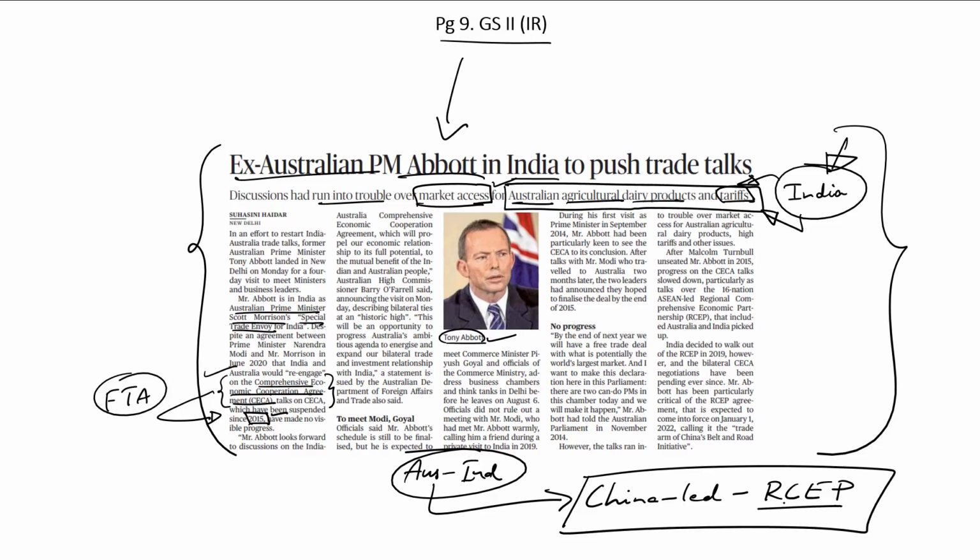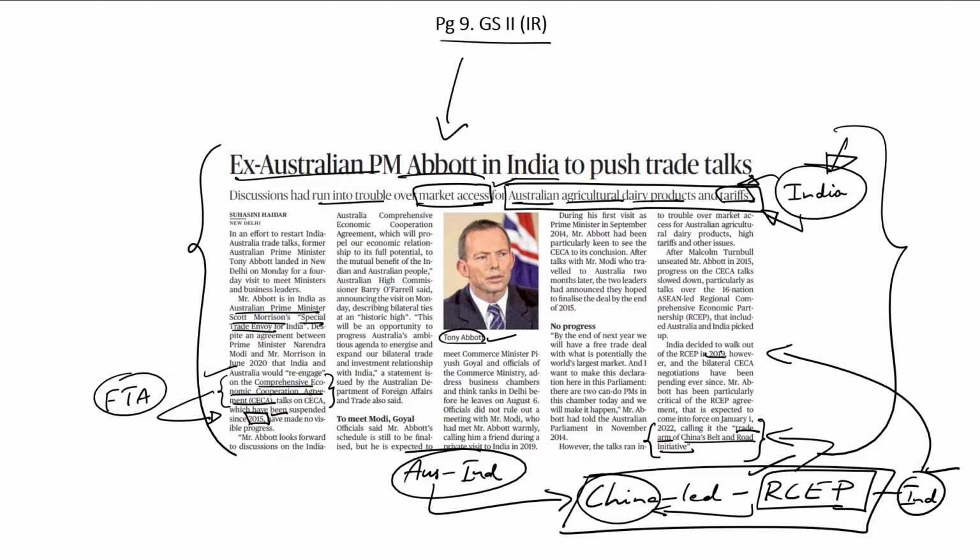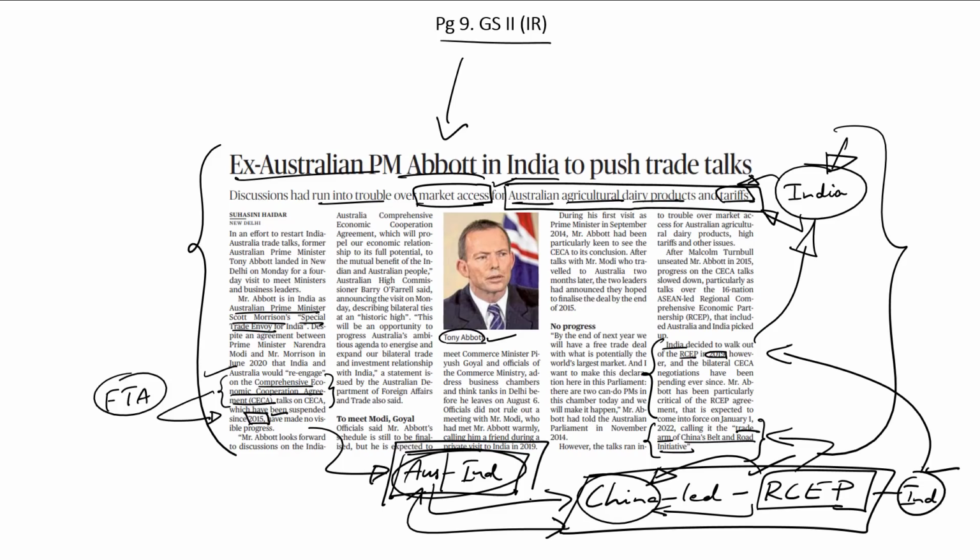RCEP, or the Regional Comprehensive Economic Partnership, is labeled to be the world's largest FTA, and since it is largely led by China, it is even being referred to as the trade arm of China's Belt and Road Initiative. Earlier, even India was a part of these RCEP negotiations, but in 2019, India decided to quit the RCEP in order to protect its domestic markets and domestic manufacturers. But as geopolitical rivalry between Australia and China has increased, Australia is probably seeking a counterbalance to the RCEP trade deal by trying to push forward a parallel trade deal with India.